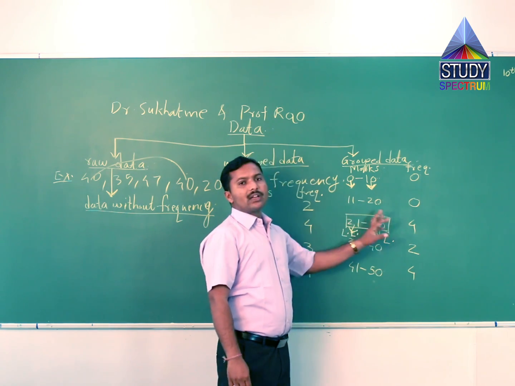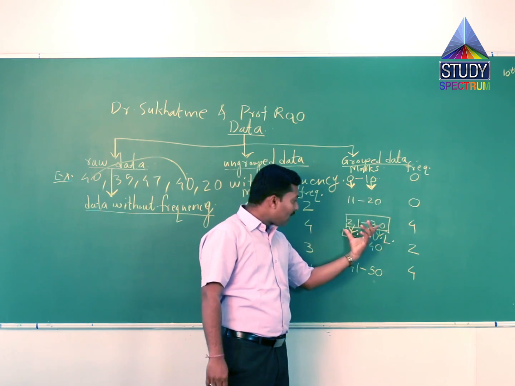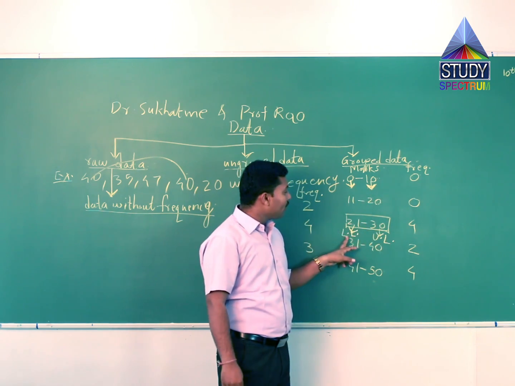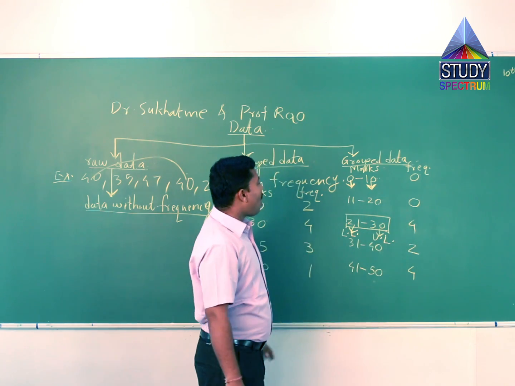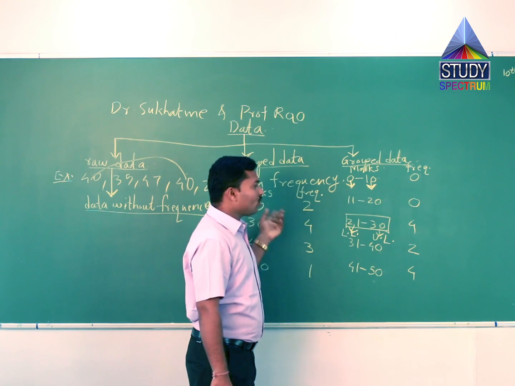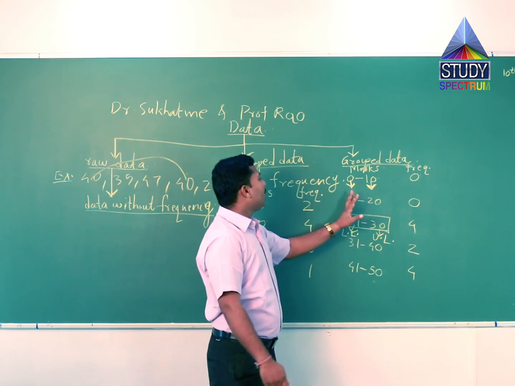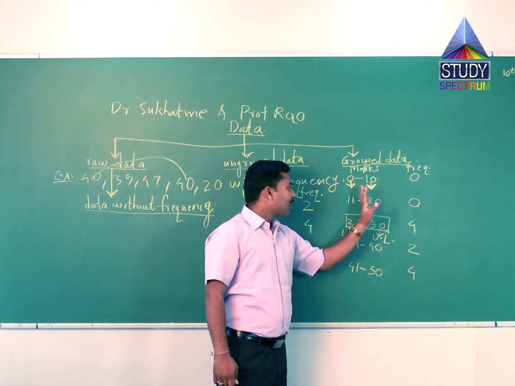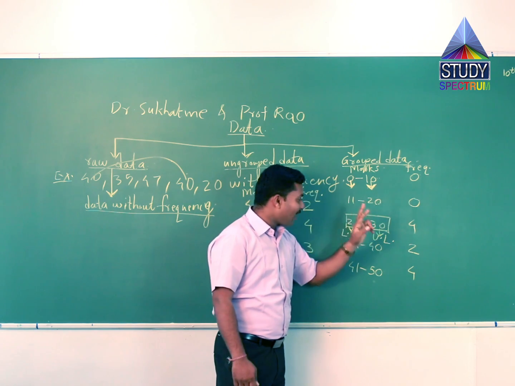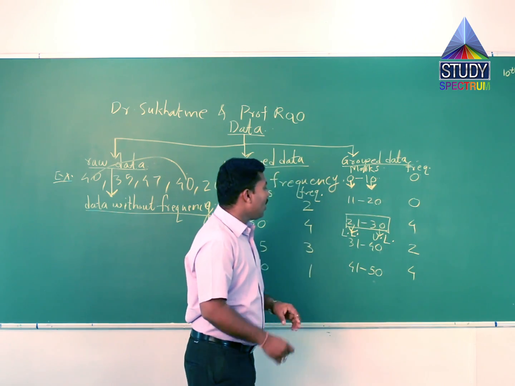So these are the boundaries. 21 and 30 are the boundaries of this class interval. They are called the lower limit and upper limit. You can also make a different definition: the left hand side number is called the lower limit, and the right hand side number is called the upper limit.